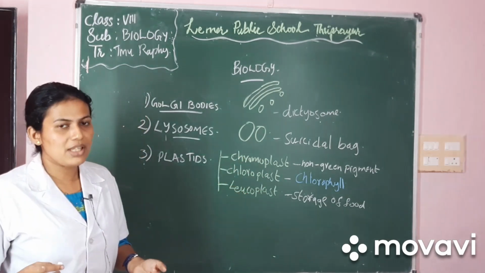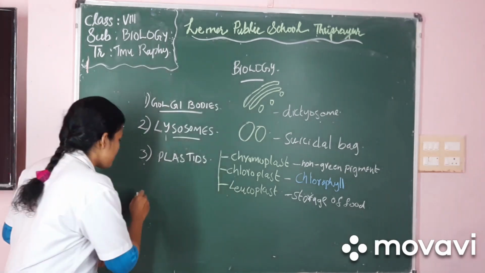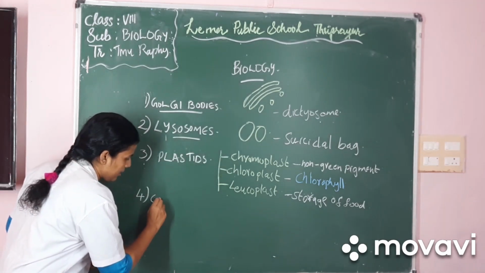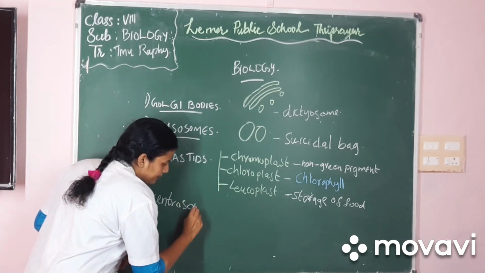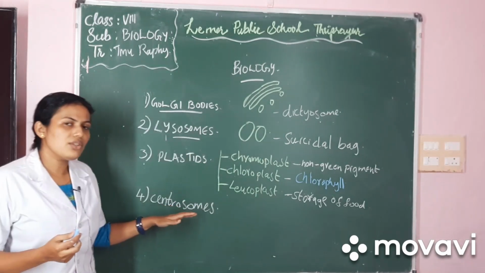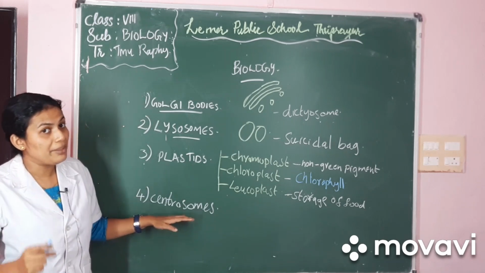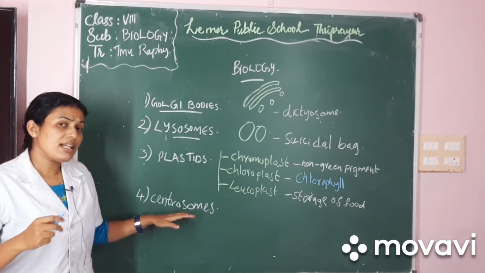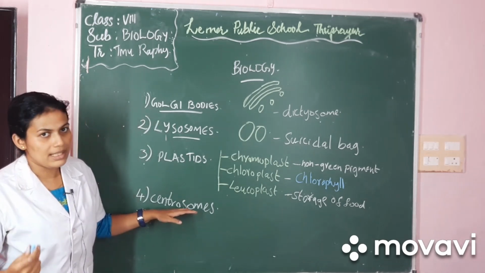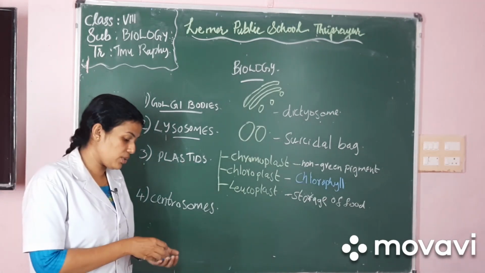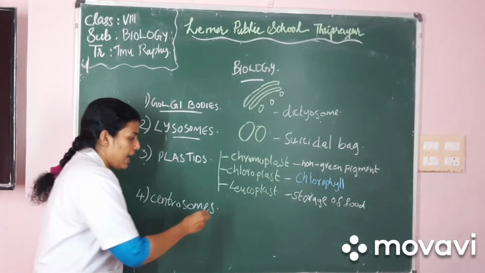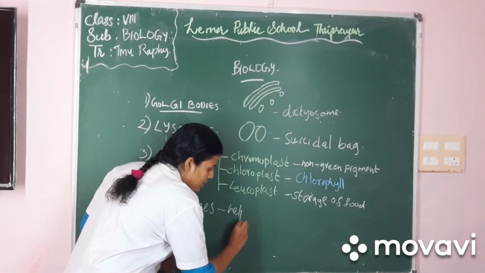Now the fourth type of cell organelle is called centrosome. Centrosomes are seen only in animal cells and they are seen near the nucleus. Centrosomes help in cell division. So the function of centrosome is that they help in cell division.